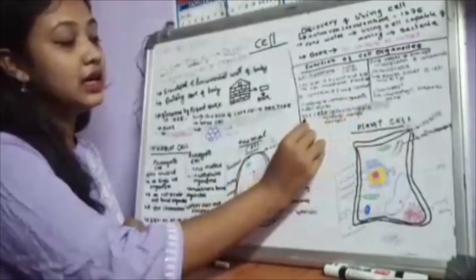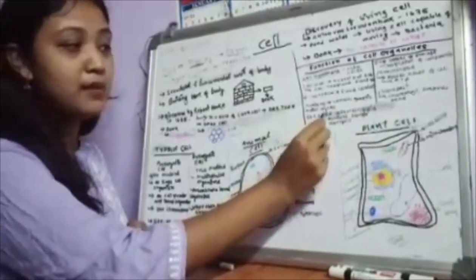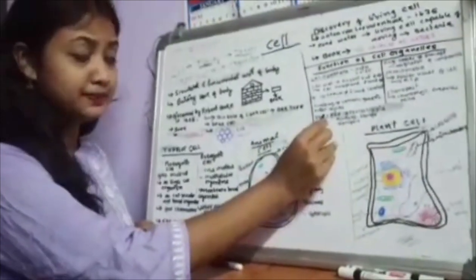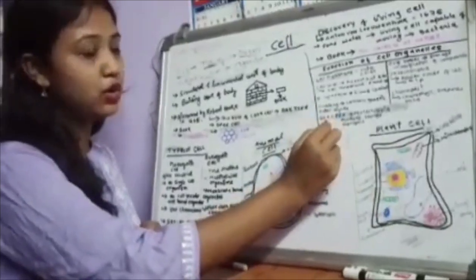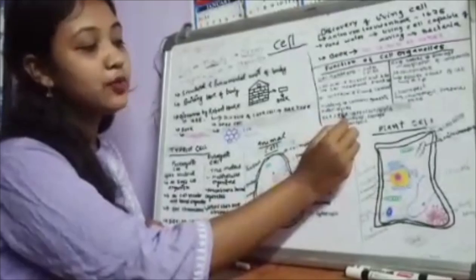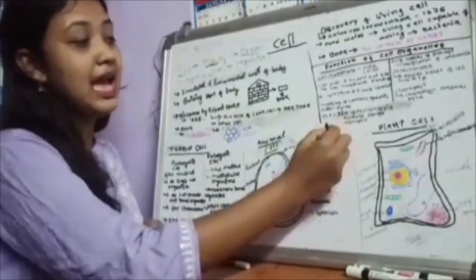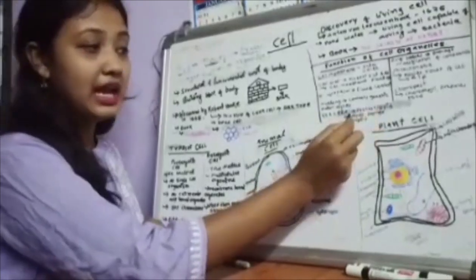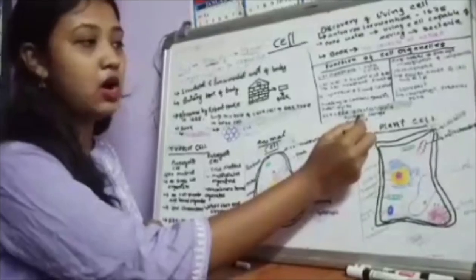Next one is SER and RER, that is smooth endoplasmic reticulum and rough endoplasmic reticulum. The smooth endoplasmic reticulum is devoid of ribosomes, so it is called smooth, and the rough endoplasmic reticulum contains ribosomes on its surface, and these two produce protein and lipid, and they function as storage and transport organelles.